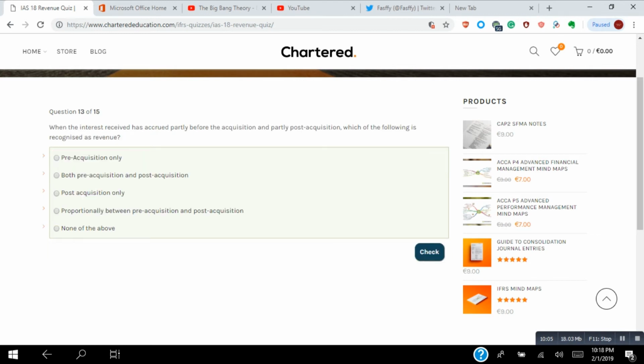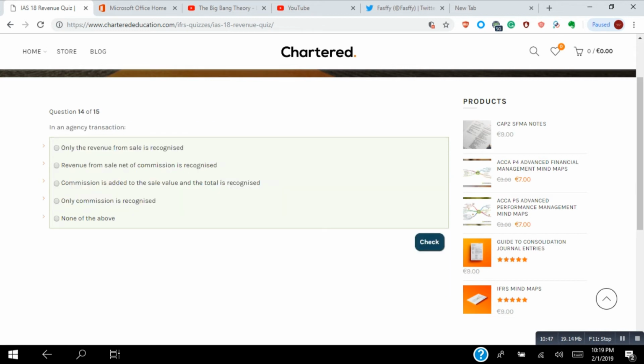When the interest received has accrued partly before the acquisition and partly post acquisition, which of the following is recognized as revenue? Pre acquisition only, or both pre acquisition and post acquisition. Revenue interest would be the difference between the fair value and the nominal amount. So that would be the interest payable, and that would be post acquisition only, because that is the only amount.